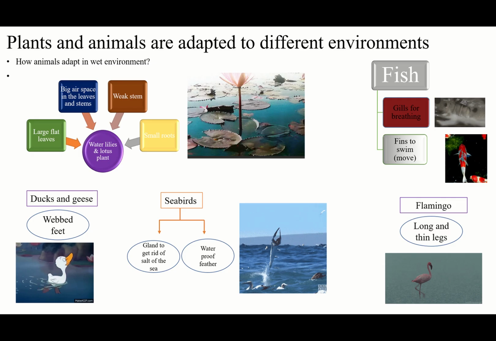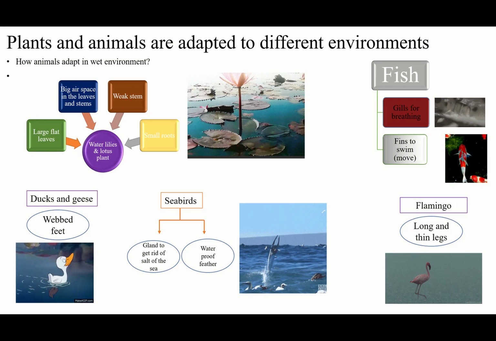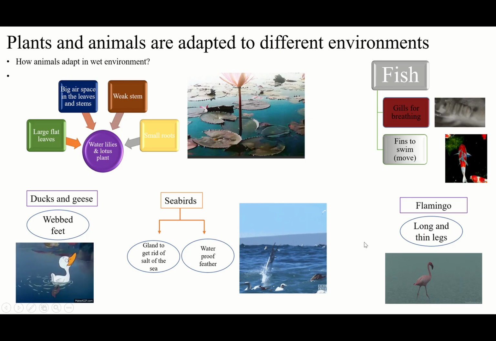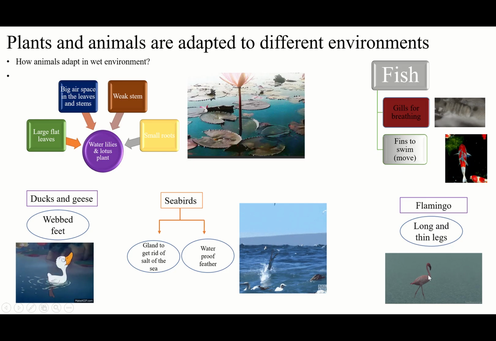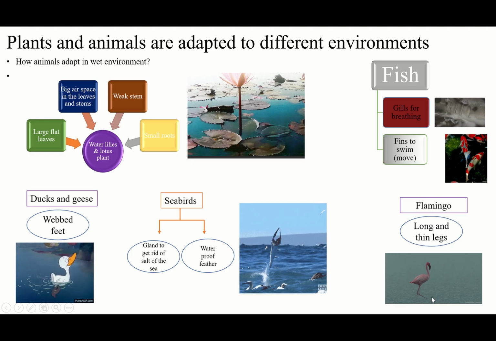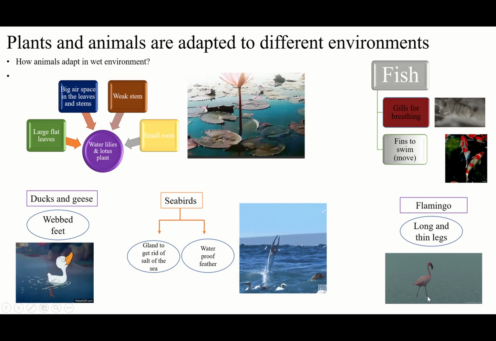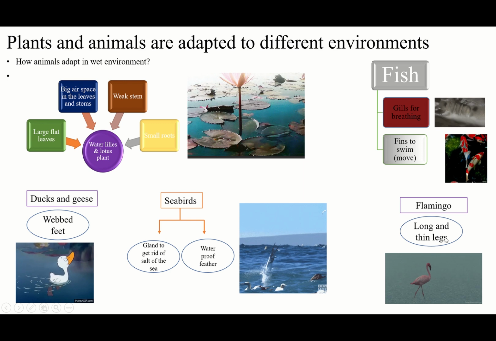And they have a special gland to get rid of the salt from the seawater, which they drink some of during the catching of fish. Flamingo, we said they have long and thin legs. Why long and thin? Because they are living in the shallow water. They can reduce the water resistance, less water resistance, so they can be faster.